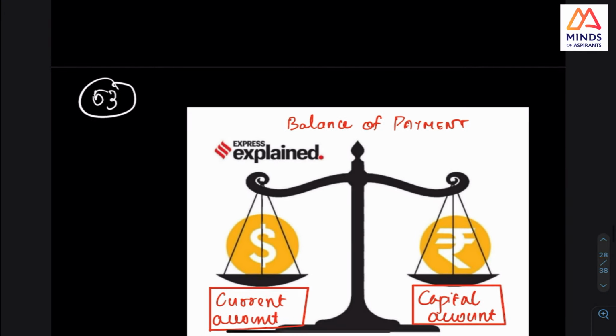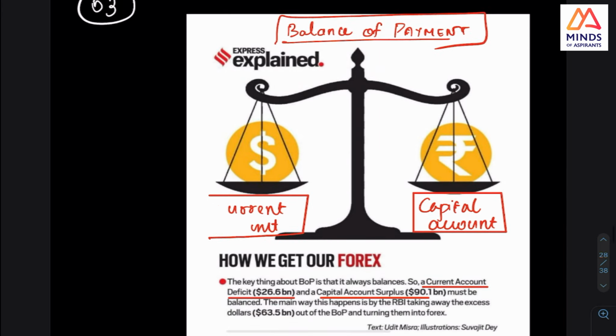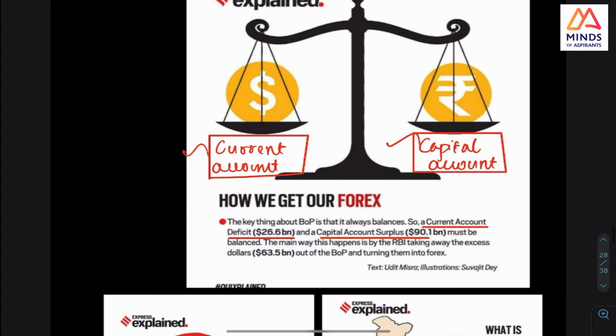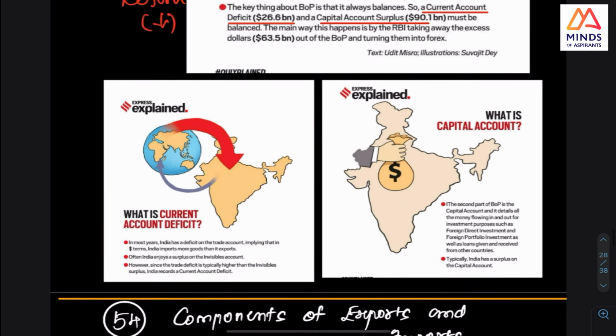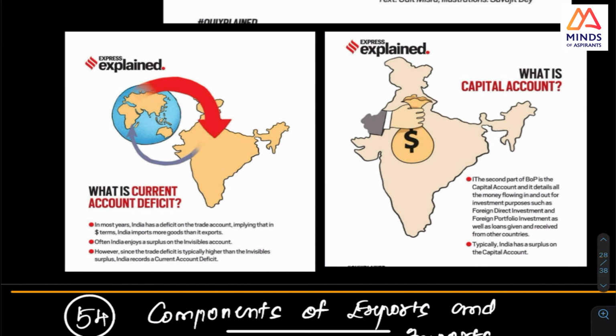Okay, now this balance of payment, this is what we started with in the beginning itself. I'll repeat again, balance of payment is important. It has current account and capital account. It is very, very key. What are the constituents? I am again stressing it because this only will result in the forex reserves of India. Forex reserves of India are actually reducing a little, and hence it is news. And this is current account deficit, and this is capital account deficit.